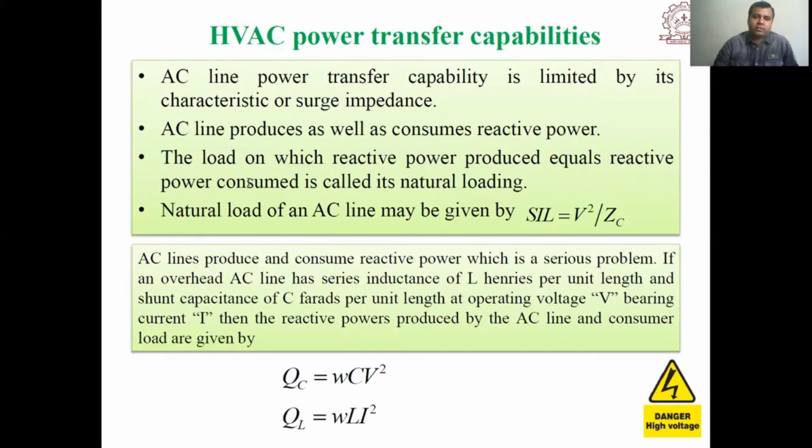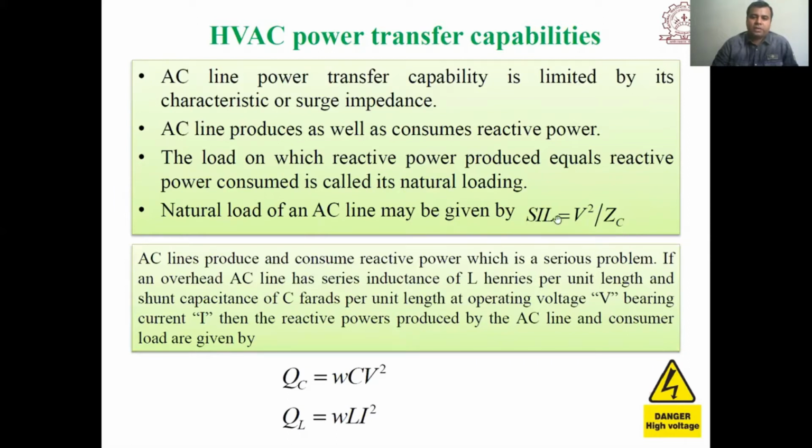The load at which reactive power produced equals reactive power consumed is called its natural loading. The natural load of an AC line is given by the surge impedance loading, equal to V square upon ZC, where ZC is the characteristic impedance of the transmission line.